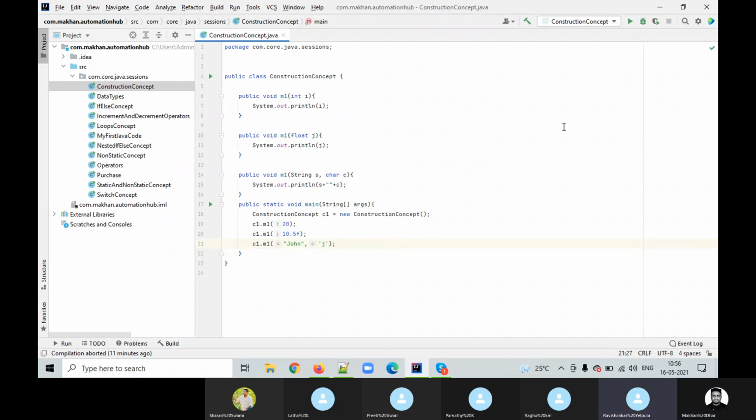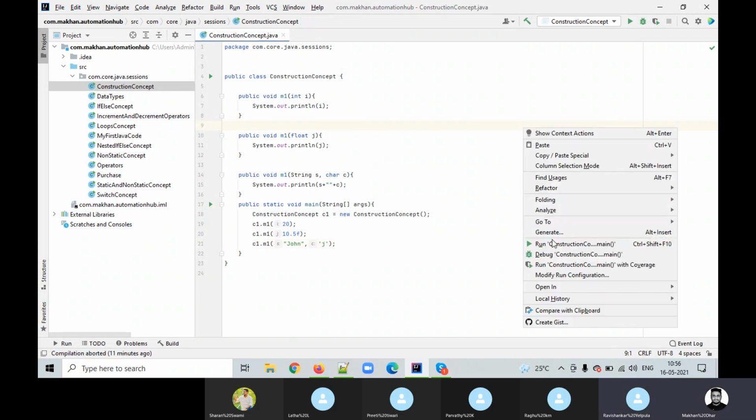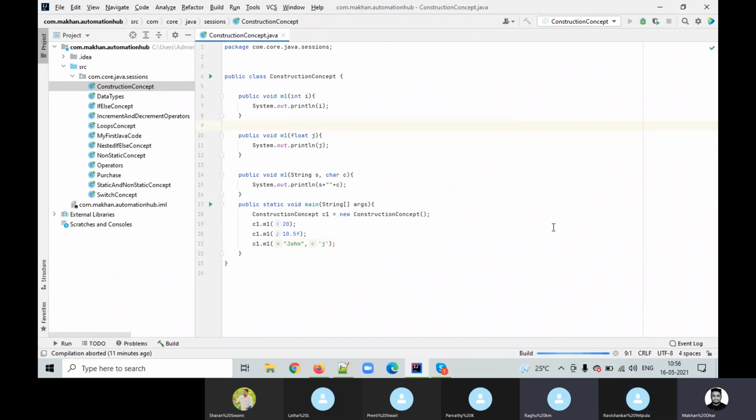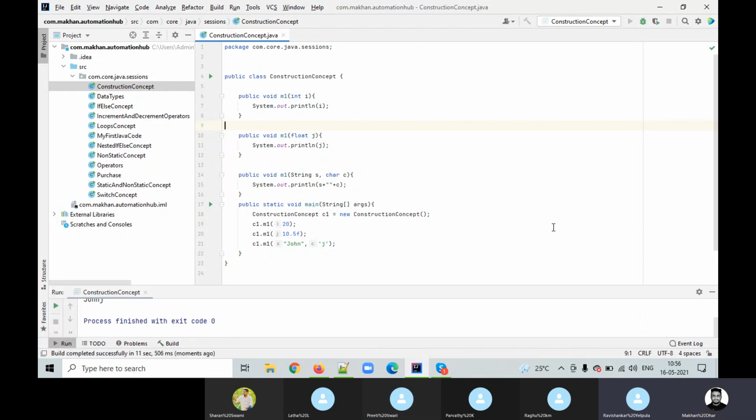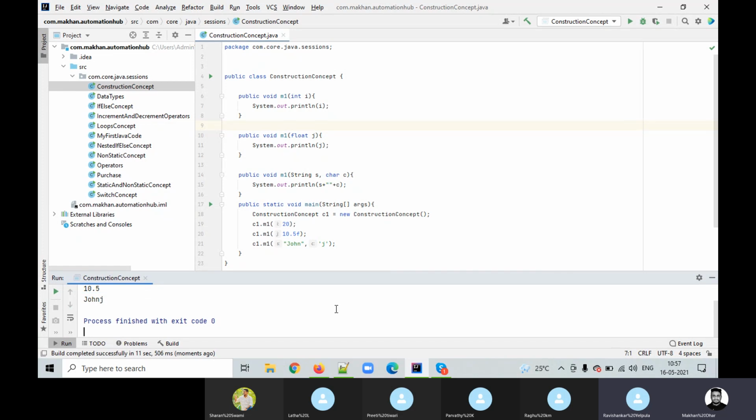Raghu, can you try? Meanwhile, run. Okay. We already saw constructor overloading. This is method overloading. Constructor is also a method; there is not much difference. So can you try to explain this concept? I don't know.